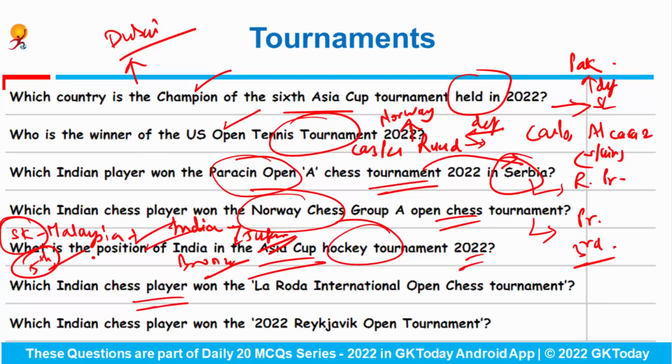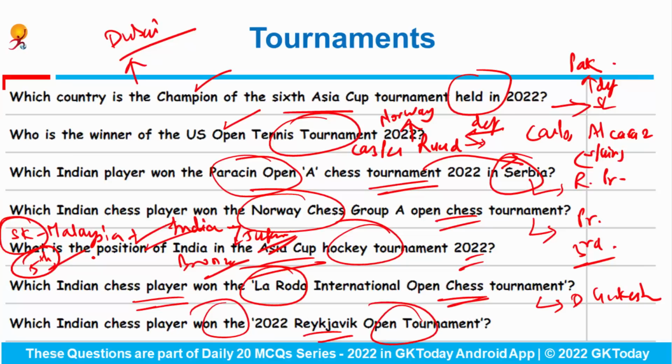Which Indian chess player won the La Roda International Open Chess Tournament? The winner of this tournament is D. Gukesh. Which Indian chess player won the 2022 Reykjavik Open Tournament? Answer would be R. Praggnanandhaa.